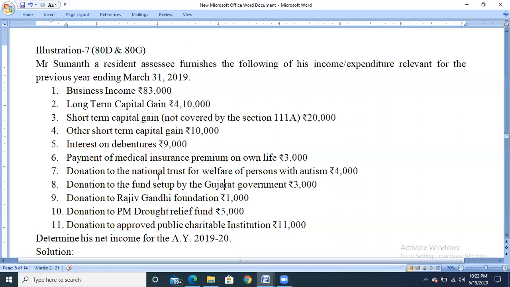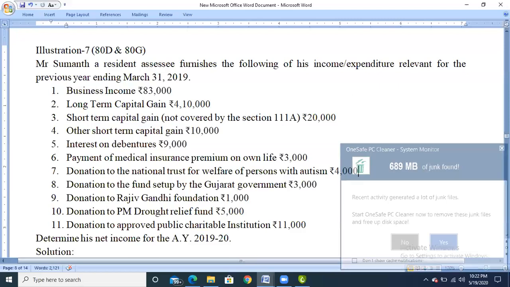So first one, donation to the National Trust for Welfare of Persons with Autism. Here they have clearly mentioned that it's a national trust. So it will be claimed for 100% of the deductions without ceiling limit. Check the list, the 100% category you have. So it will be deducted up to 100% without any ceiling limit. Next, donation to the fund set up by Gujarat government. So here they are contributing to the Gujarat government. So it is also eligible for 100% deduction without any ceiling limit.